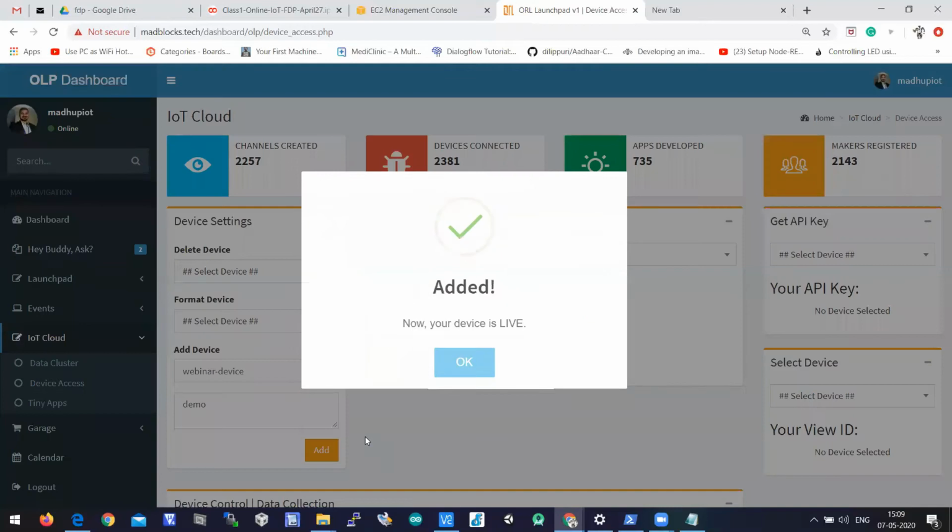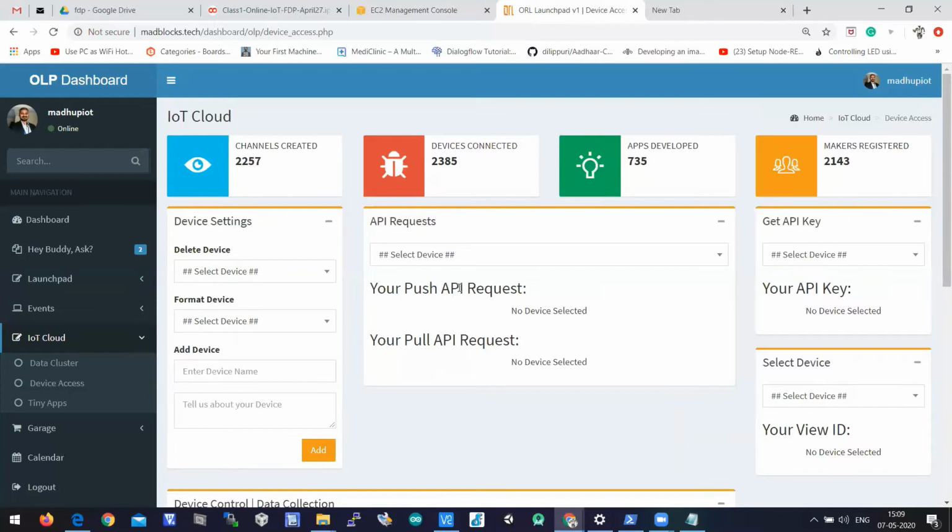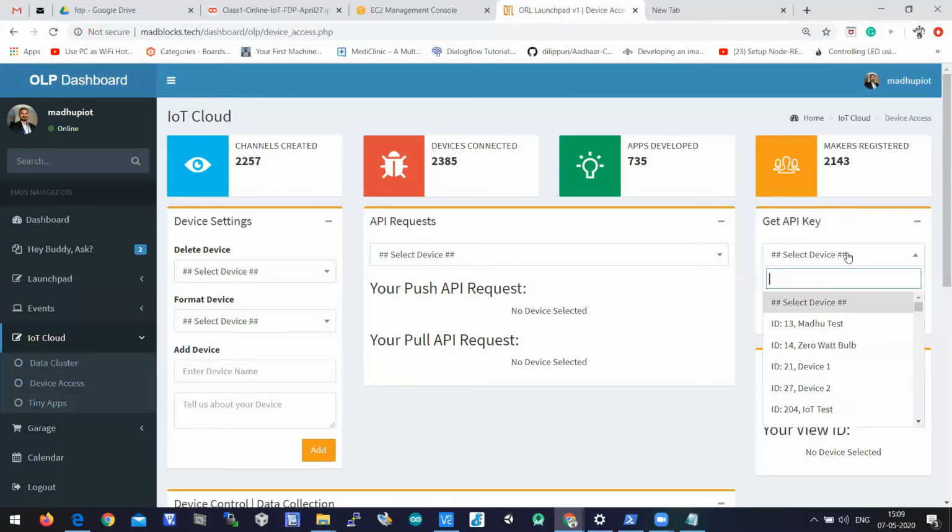When I click on the add button, there is a pop-up that says your device is live. You need to enter your device name and some description here. Then when you click on add, you'll get a pop-up that says your device is live. Immediately, at get API key, you can select your device. I'll select my device, webinar.